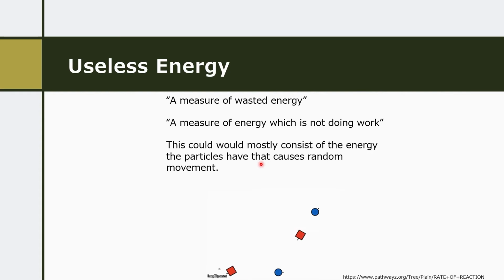This energy isn't always necessarily particularly useful, thus can be considered to be wasted energy. Now, as you can see in the GIF down the bottom, it's showing those particles moving around in random ways. The energy of those particles only becomes useful when two of them collide and actually start to form bonds, at which point we could probably say that that was a more useful use of energy.